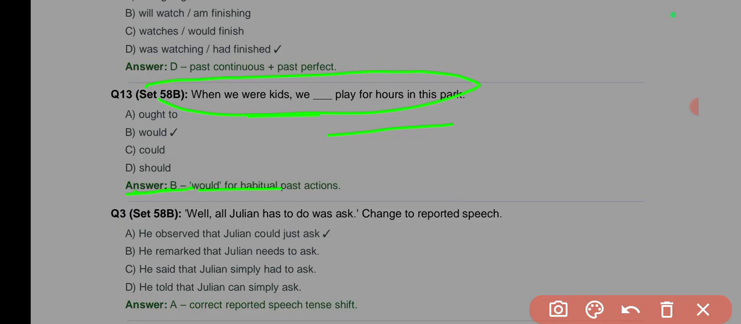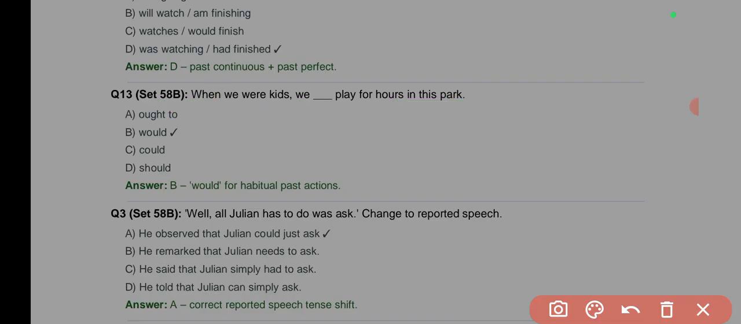Okay, so the answer is B. Why? Because it says for habitual past actions. So an action that was in the past, but it was habitual, that is, it took place more than once, often. So when we were kids, we would play for hours. No, we ought to. Ought to means we must do something, that is, that thing has not been done. Okay, and this case is the case of the past. So because when we were kids happened in the past.